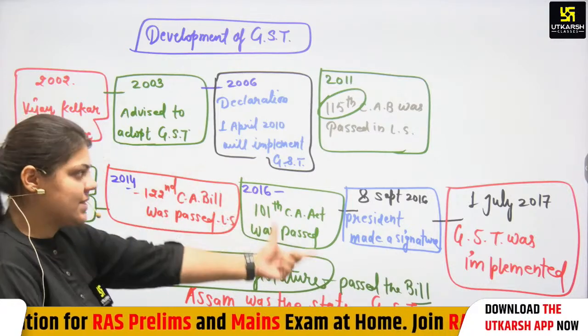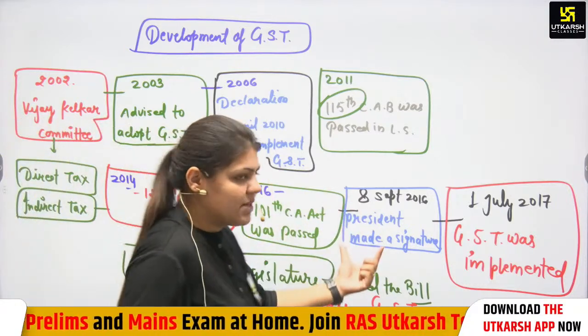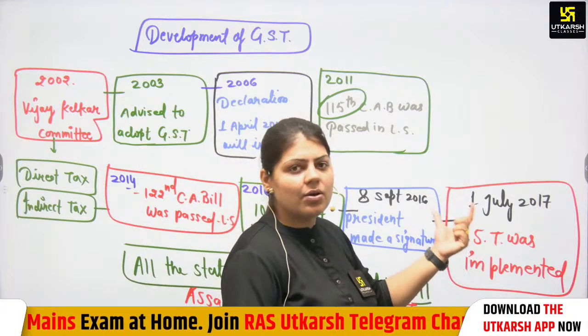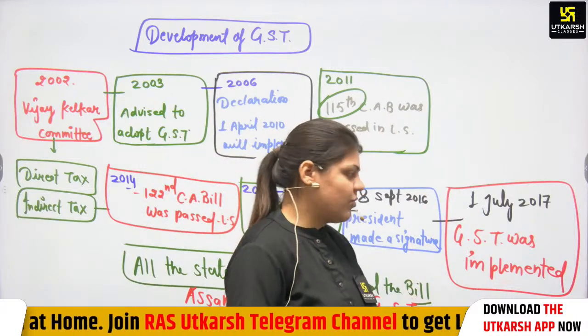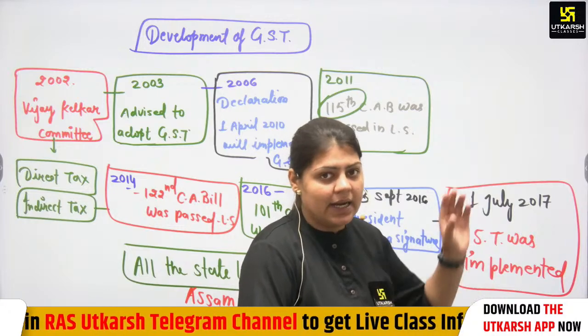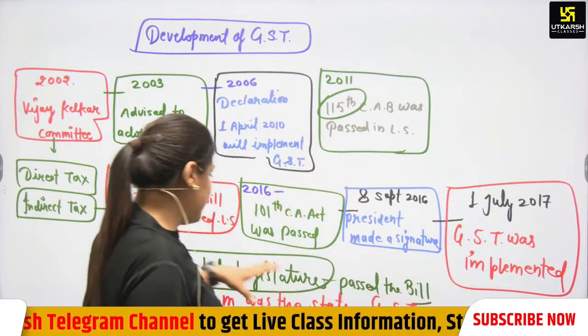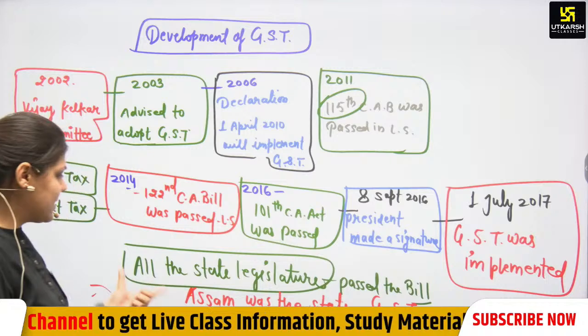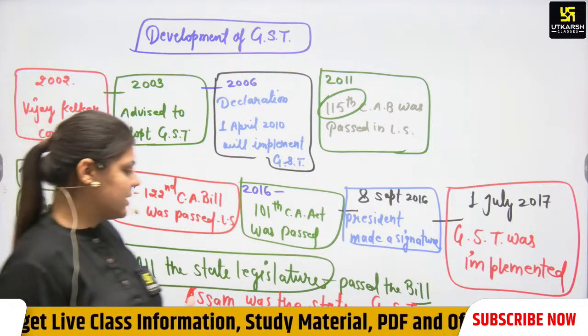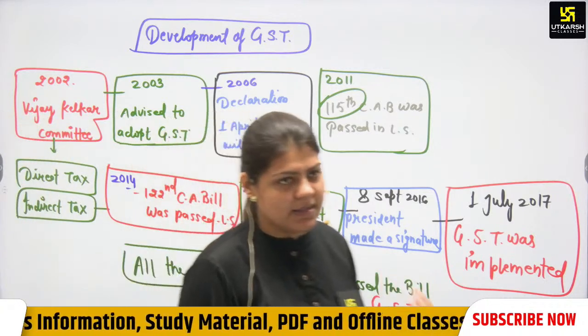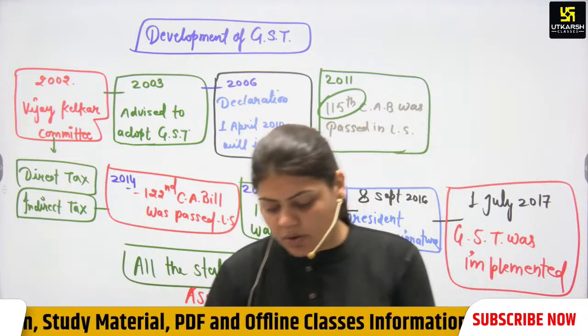14, 16, and 8 September of 2016, the President made a signature, and then on 1st April of 2017, GST was implemented completely. And all the state legislatures passed the bill, and then we can say Assam became the first state to implement GST. Is that clear to all of you?